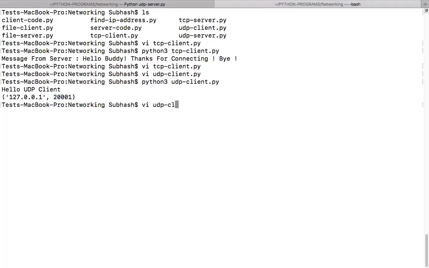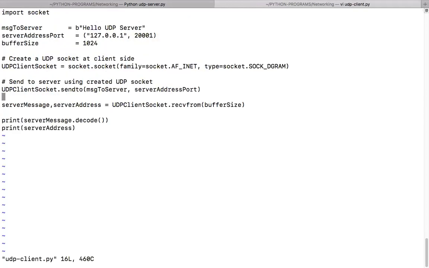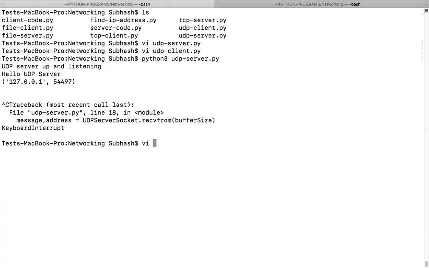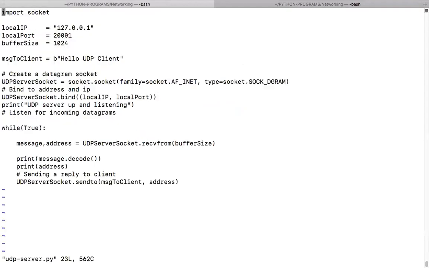Let me see what he is printing. At the last he's saying server address. From where did he get the server address? He is receiving it from the server, so once he receives, he gets the server message as well as the server address from where he got it. So the server is sending it. Local port is this. I have bound this to this local IP and local port. Yes, the server address is 20,001, and this is what is getting printed in the client.